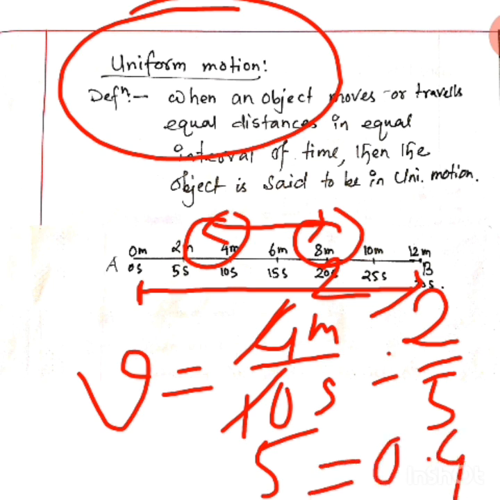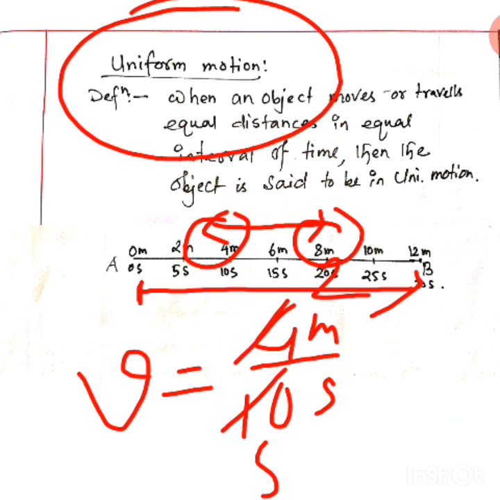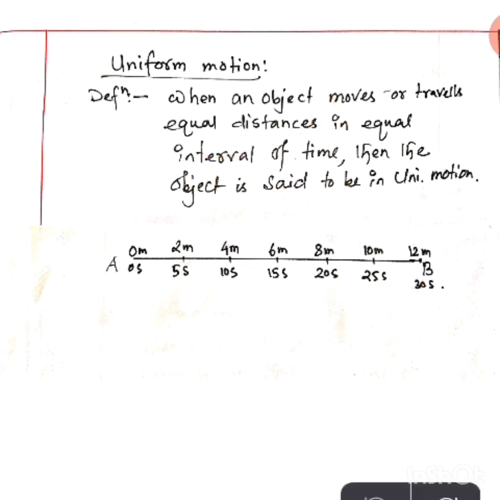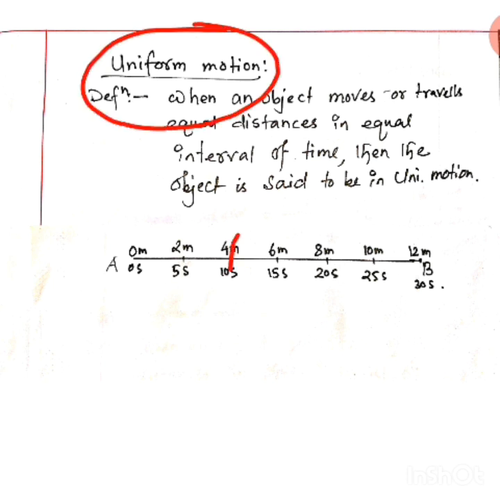That means in case of uniform motion, the speed is fixed. That means in case of uniform motion, there is no need to find out the average. Clear? In case of uniform motion, there is no need to find the average. Listen, if you can find out the speed at any point in its travel path, then you can say that that is the speed of the object throughout its motion. That means speed in case of uniform motion is fixed.